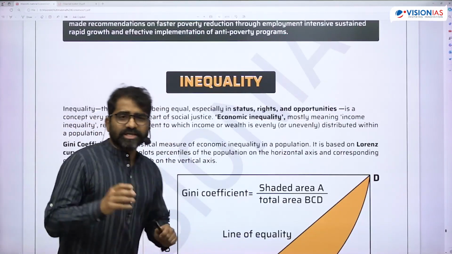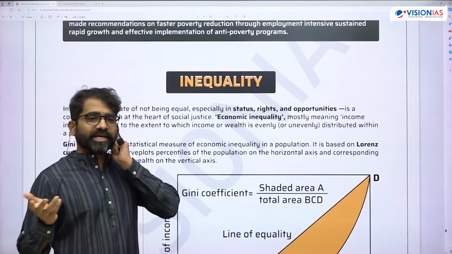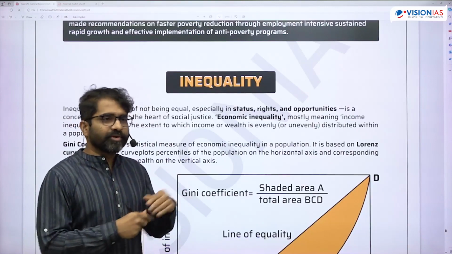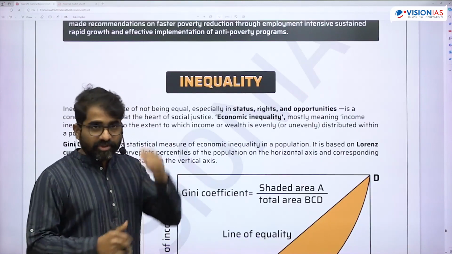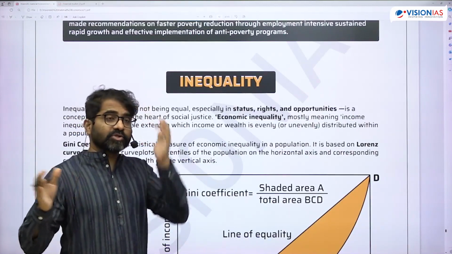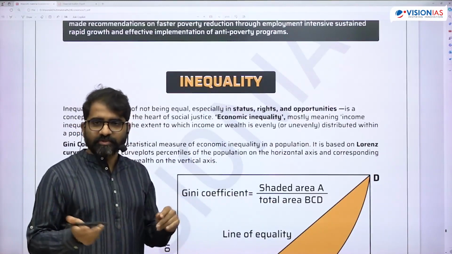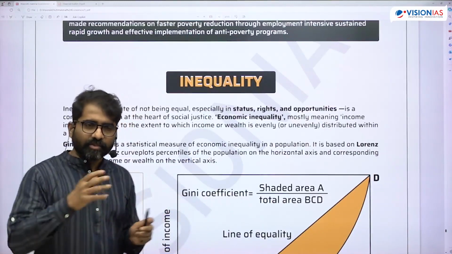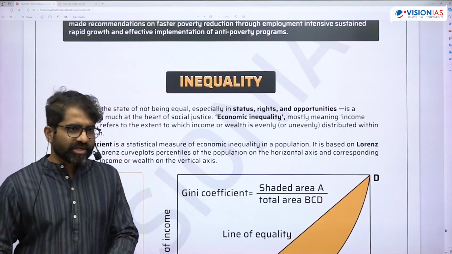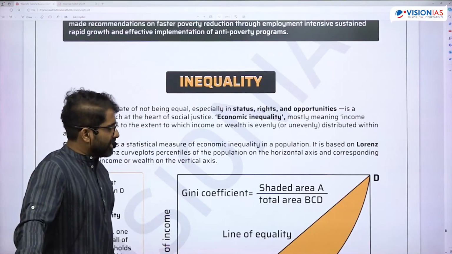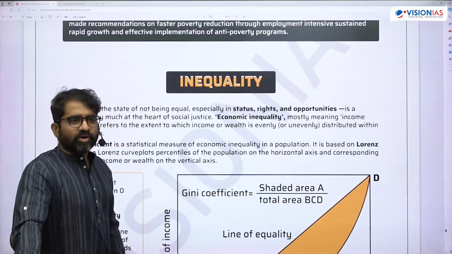Inequality is a state of not being equal. It can be with respect to wealth, opportunities, access to education, health, etc. Okay, so when we talk about inequalities, it can be social or economic inequality. And social inequalities will lead to economic inequality. Economic inequality will lead to social inequalities. So here in our economics, we are only interested in economic inequality.